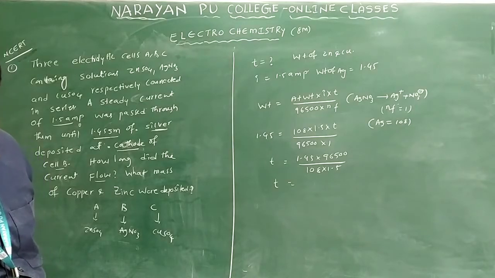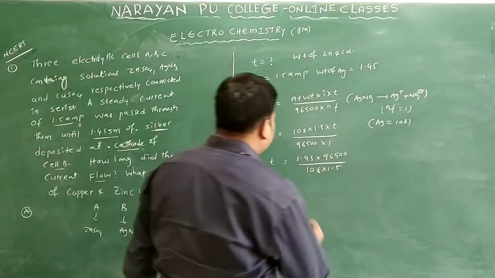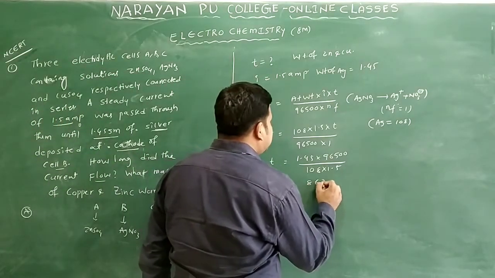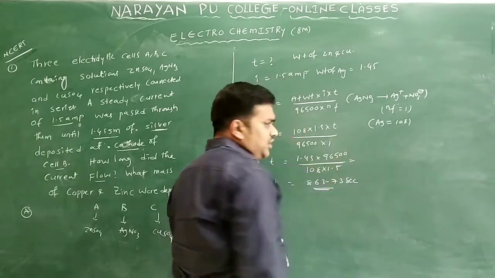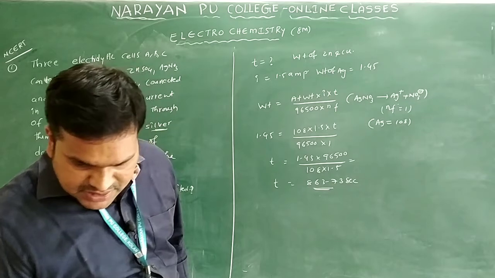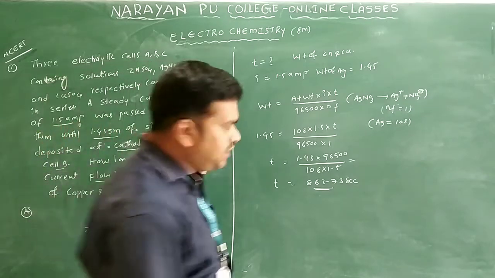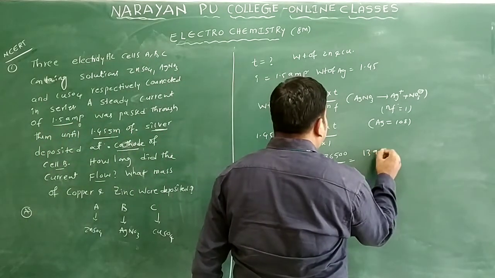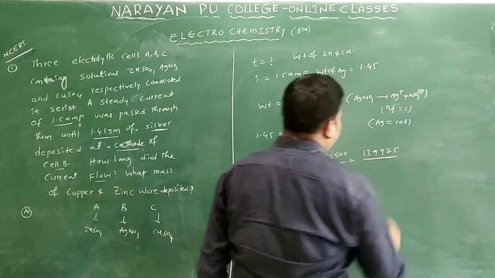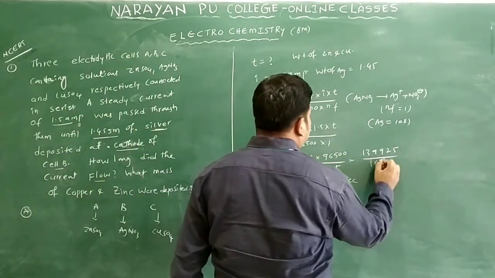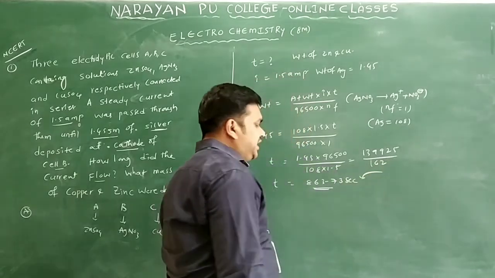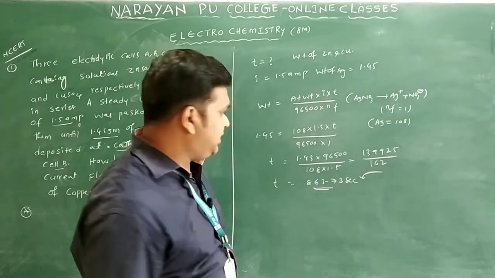Let us see what value we get, approximately 863.73 seconds. If you do the calculation, 139925 divided by 162, you will get this answer. So altogether you get 863.73 seconds.